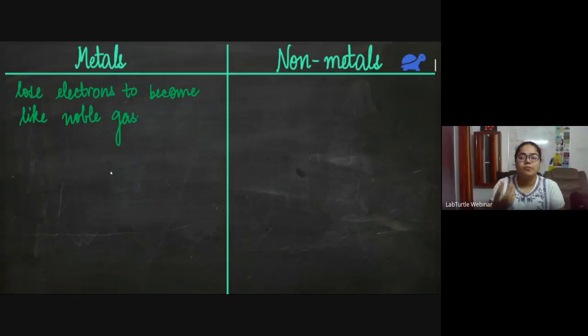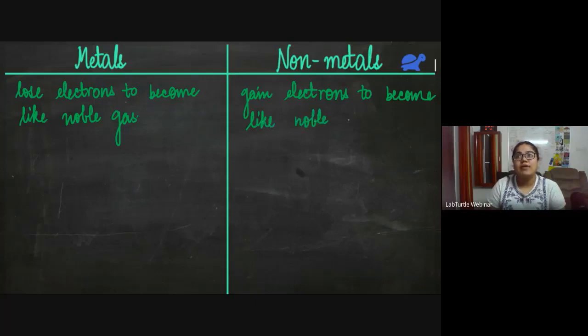They either have a duplet or an octet configuration. They either have 2 electrons in their outermost shell or they have 8 electrons in their outermost shell. So all other elements want to become like noble gases. Metals are those elements that lose electrons, and non-metals gain electrons to become like noble gas or to have a stable octet.